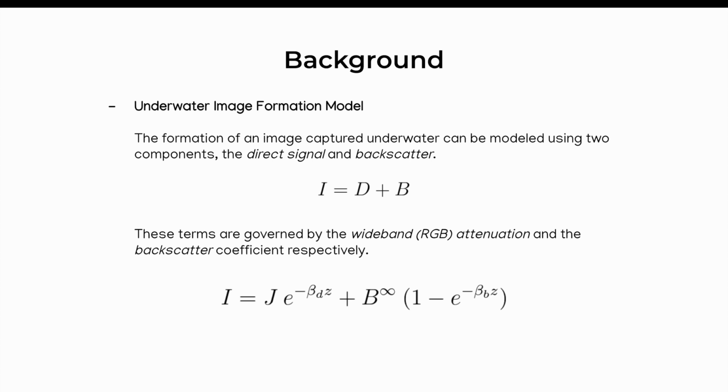So any image I captured underwater can be modeled using two components, which is the direct signal D and backscatter B. These terms are governed by two coefficients, which are the wideband attenuation and the backscatter coefficient respectively. So this equation can be expanded as follows. So the idea is to first estimate this backscatter B. And using this we can obtain this direct signal D, which we can then enhance.